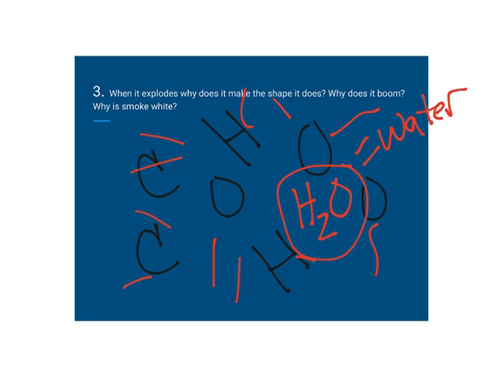And why does it go boom? If it accelerates fast enough, if that smoke and steam goes out fast enough, it will go faster than the speed of sound. And when it goes faster than the speed of sound, it makes a boom. Haven't you seen those videos of the airplanes going really fast? And they break the sound barrier. They go faster than the speed of sound, and they go boom. And so that's what's happening, is the steam and smoke is expanding faster than the speed of sound and makes a loud boom.